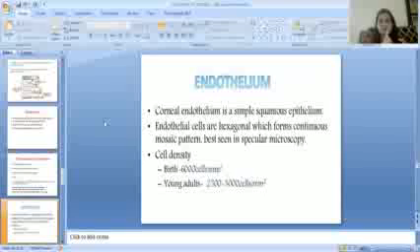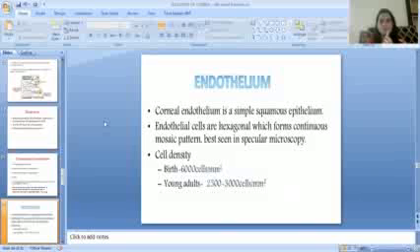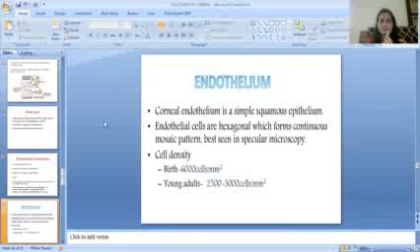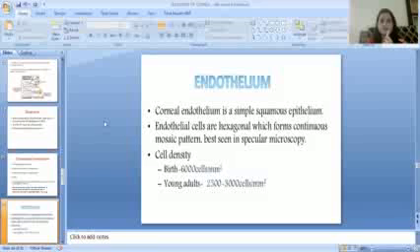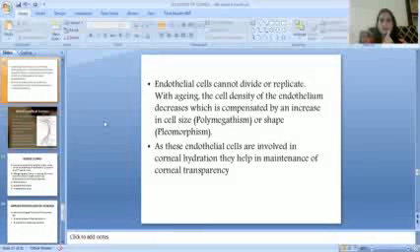Then the last layer is the endothelium. Corneal endothelium is a simple squamous epithelium. Endothelial cells are hexagonal, which form a continuous mosaic pattern, best seen in specular microscopy. Cell density at birth is 6,000 cells per square millimeter, and in young adults 2,500 to 3,000 cells per square millimeter. The endothelial cells cannot divide or replicate. With aging, the cell density of the endothelium decreases, which is compensated by an increase in cell size or shape. As these endothelial cells are involved in corneal hydration, they help in maintenance of corneal transparency.